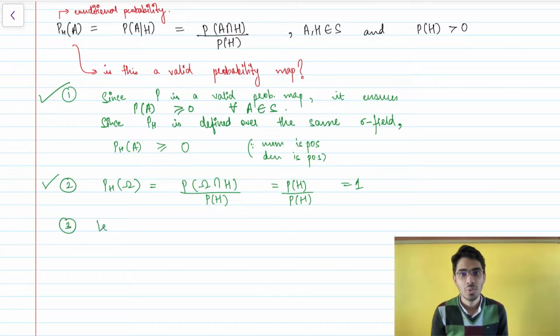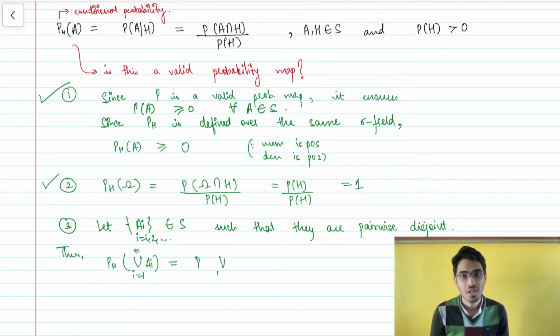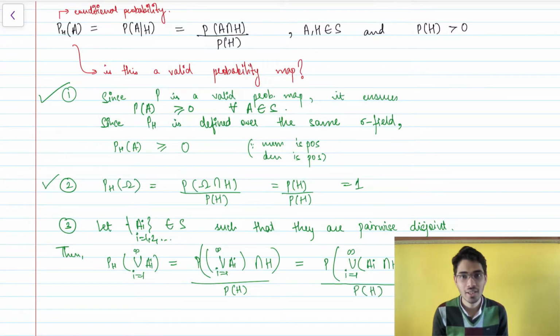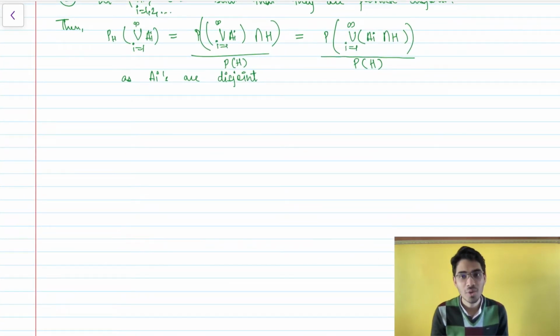For the third, we choose pairwise disjoint sets. Putting it in the formulation and going through the maths, we see that since these A_i's are disjoint, their intersection with H would also be disjoint. You can visualize this using this figure.